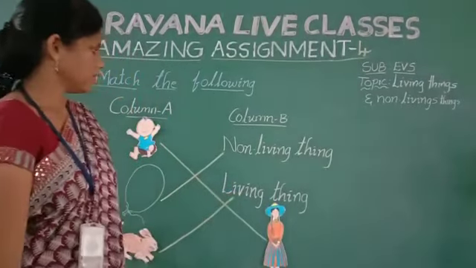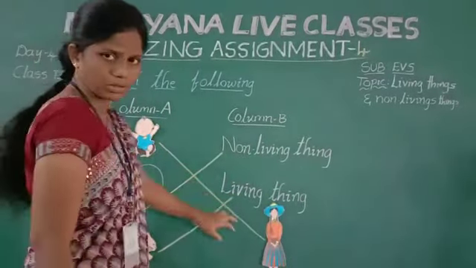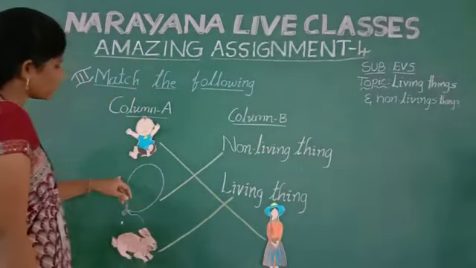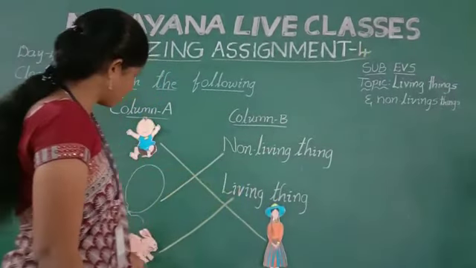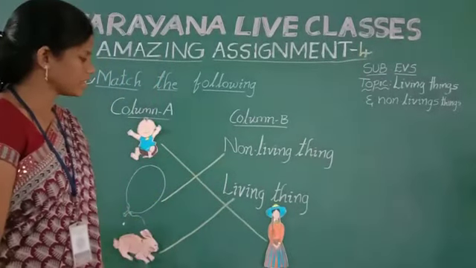Rabbit is a living thing. Look here. Baby can grow into a girl. Balloon is a non-living thing. Rabbit is a living thing. Is it clear, children?